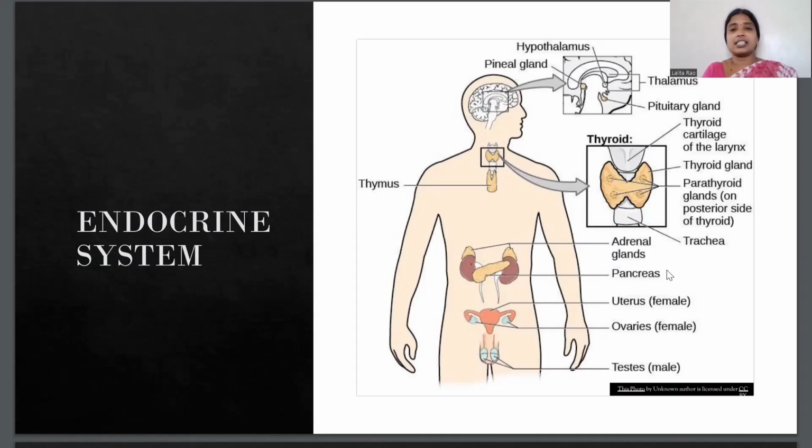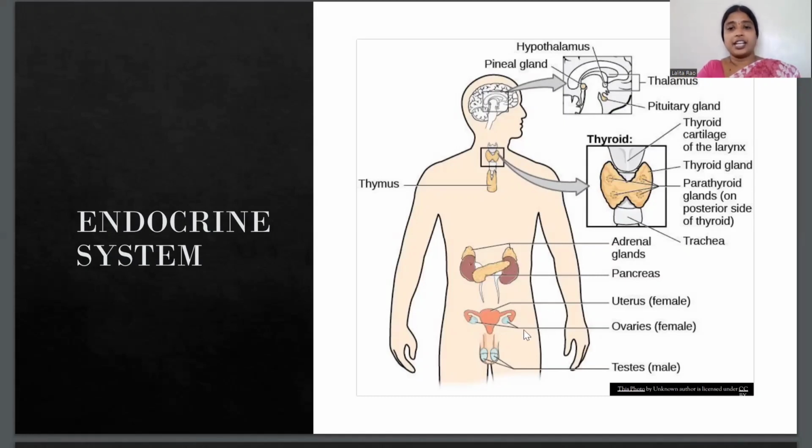The major glands that make up the human endocrine system are the pituitary gland, thyroid gland, adrenal gland, and pancreas. You can find here the pituitary gland, which is present at the base of the brain. Then the thyroid gland, which is present at the base of the throat. Then the adrenal gland, it is present here. Then the pancreas.